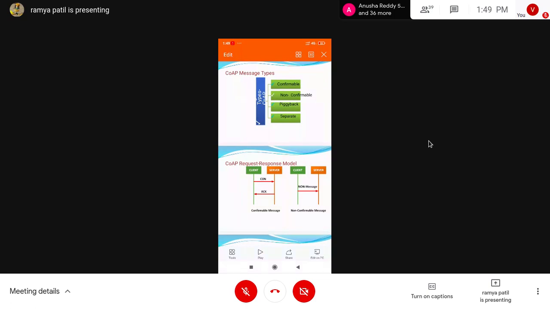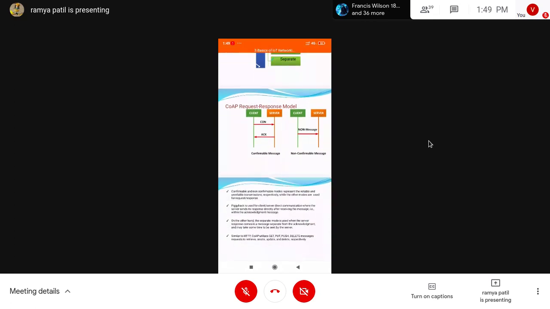This is a request and response, client and server, right? Here is what a confirmable message looks like, and a non-confirmable message. For a confirmable message, the client will first send the request, a confirmation, and then the server will send the acknowledgement. In non-confirmable, no confirmation is required; it directly serves based on the request and response. In confirmable, the client has to send a confirmation first, then only the server will send an acknowledgement, and based on that the request response services take place.